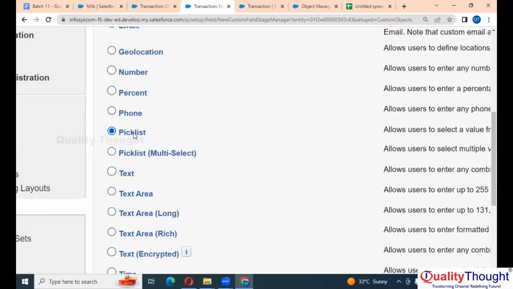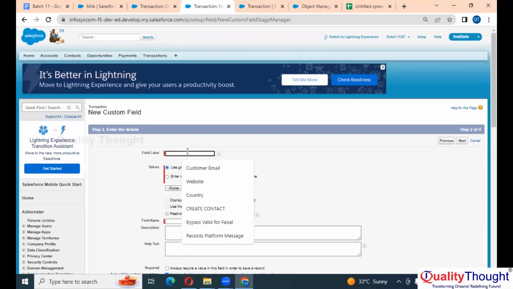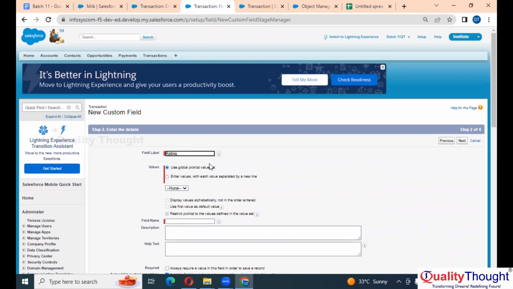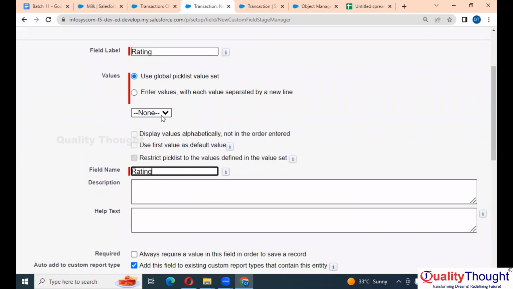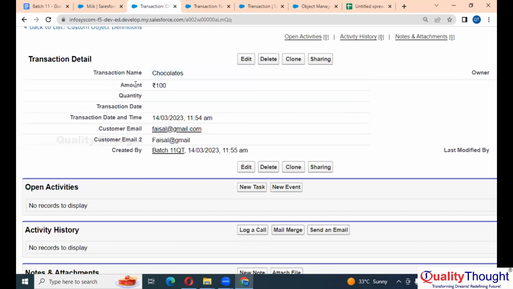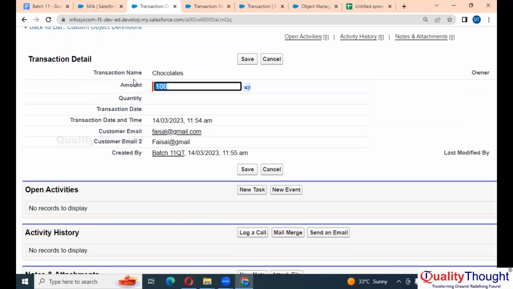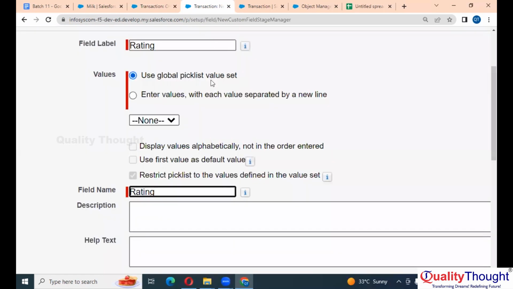If you see this pick list, enter. Let's say rating. Now here, there are two parts in a pick list. One, values, and you people are aware of values. This is your field, amount is your field, and 100 is the value. This transaction name is your field and chocolate is the value. If you see this here, you need to enter the values first in the pick list.